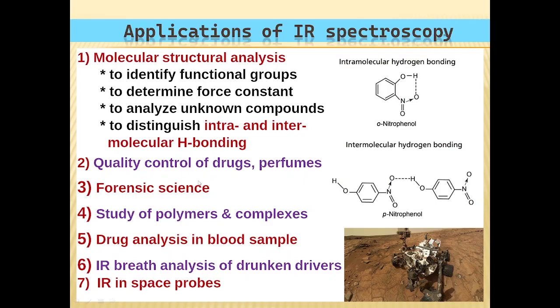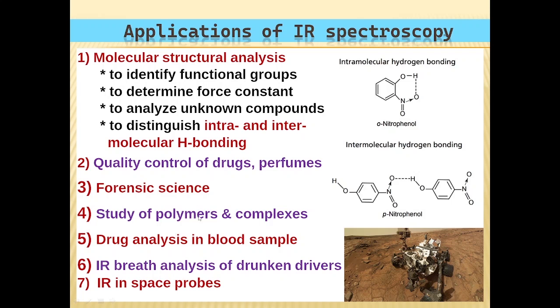And the second one is in the quality control of drugs and perfumes. In the case of drugs and perfumes, we are continuously in contact with such chemicals. So it is very important that these chemicals should be highly pure in nature. So the impurities can be found using IR spectroscopy. And in forensic science, from a crime scene, we get very small quantities of samples like body fluids, saliva, etc. And we have to take utmost care in accurate analysis of these kinds of samples from a crime scene. For that, we rely on IR spectroscopy.